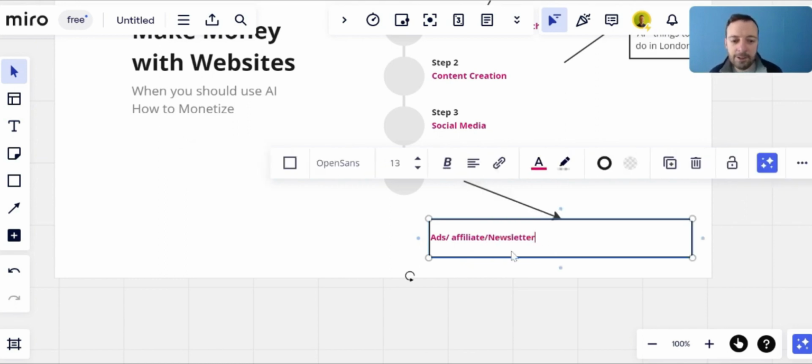You can also start a newsletter. So talk about things going on in London. Then you can monetize that in a whole different ways as well, and keep putting people back to your site. All right. So you have all these different ways of getting more traffic to your website and collecting emails and then sending them out different promotions, all of that.